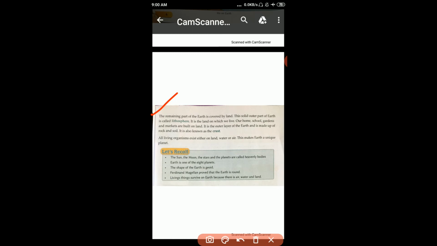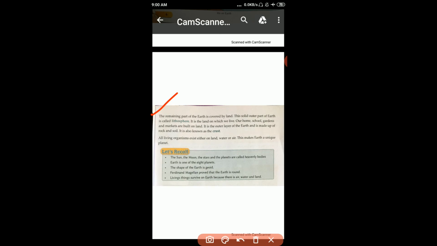This solid outer part of earth is called the lithosphere. It is the land on which we live. Our home, school, gardens and markets are built on land. It is the outer layer of the earth and is made up of rock and soil. It is also known as the crust.